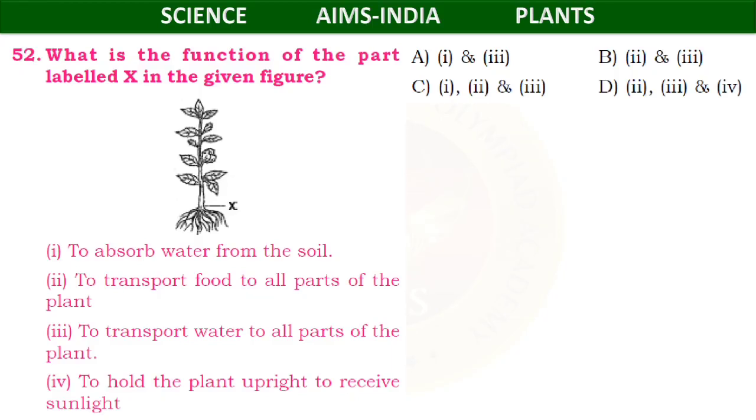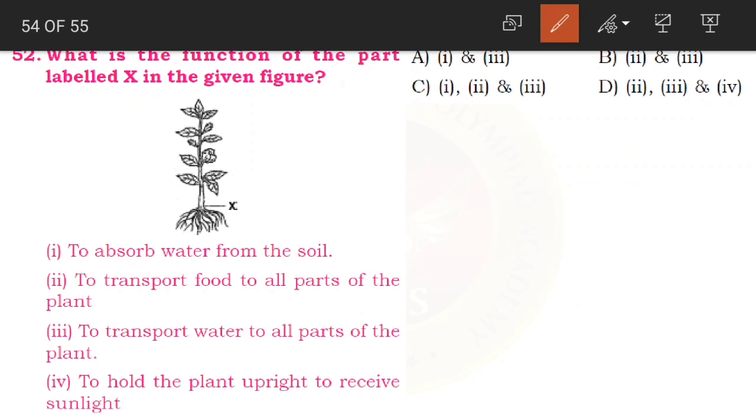What is the function of the part labeled X in the given figure? See children, here you have marked this part as X. What is this part, children? This is the stem. So what is the function of the stem?